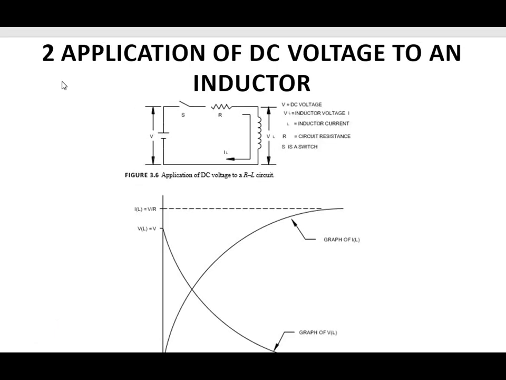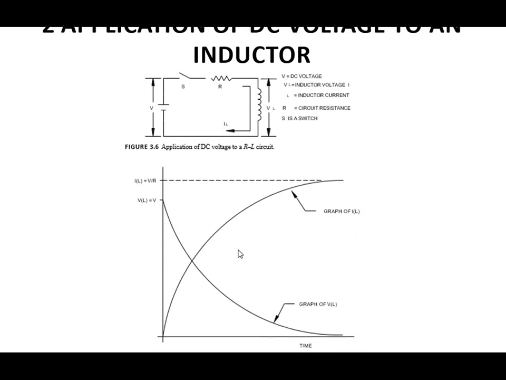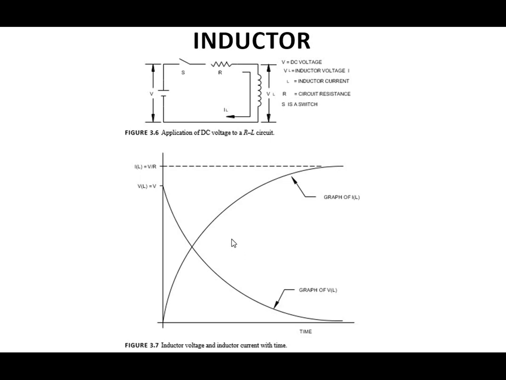Now the second application is DC voltage applied to an inductor. In this, the DC voltage is directly applied to R and L, which are connected in series. The DC voltage source is connected to the RL series load with a switch. V is the DC voltage, VL is the inductor voltage, IL is the inductor current, R is the circuit resistance, and S is a switch.